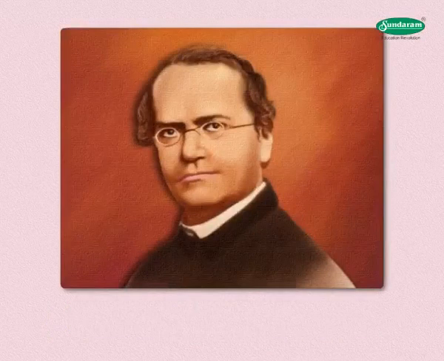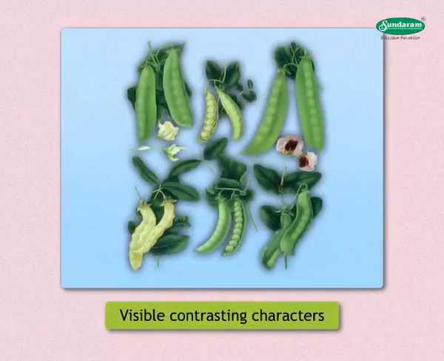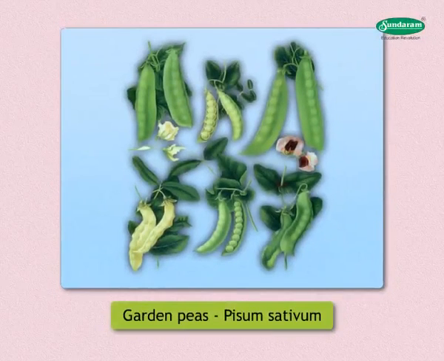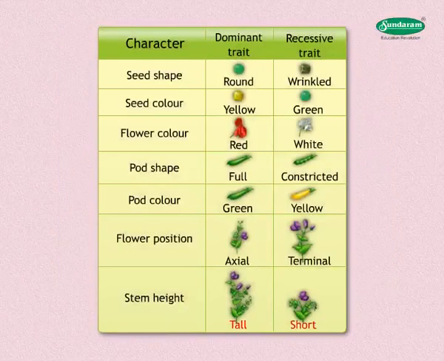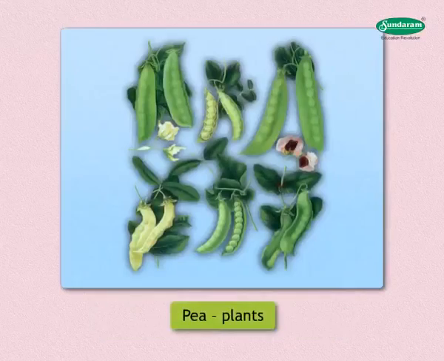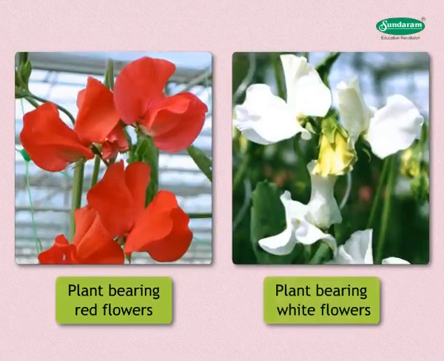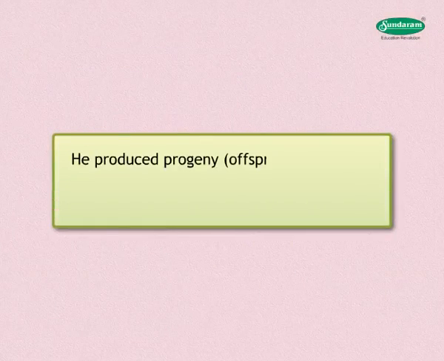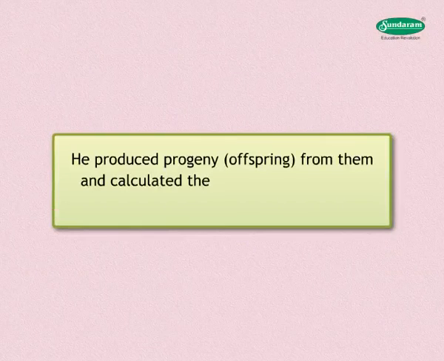Mendel's experiments were based on a number of visible contrasting characters of garden peas, Pisum sativum, like tall or short plants, red or white flowers, round or wrinkled seeds, axial or terminal position of flowers, green or yellow-colored pod, etc. Mendel chose pea plants with different characteristics like plants bearing red flowers and plants bearing white flowers for his experiments. He produced progeny, offspring, from them and calculated the percentages of plants with red or white flowers.